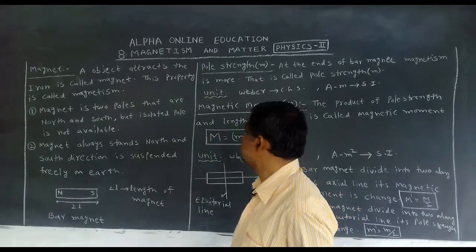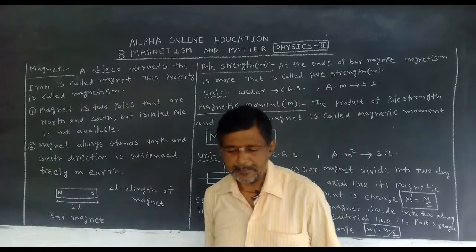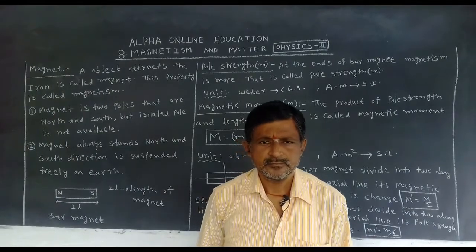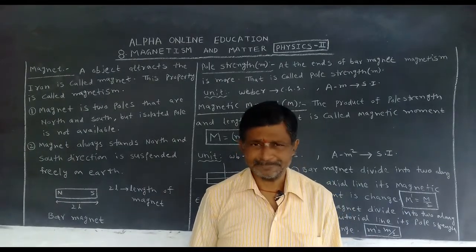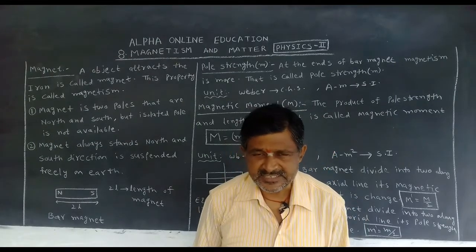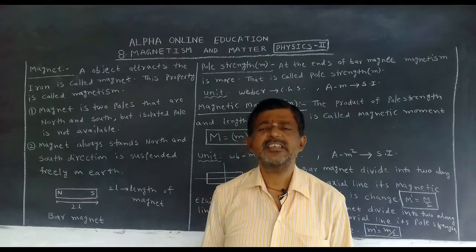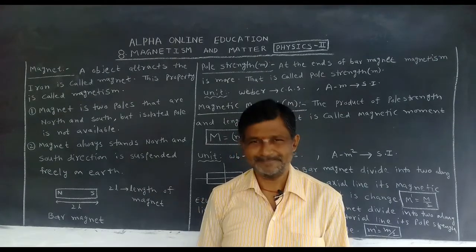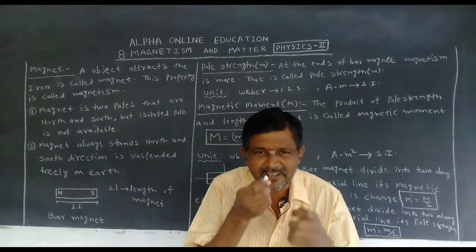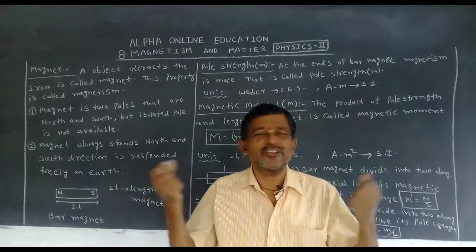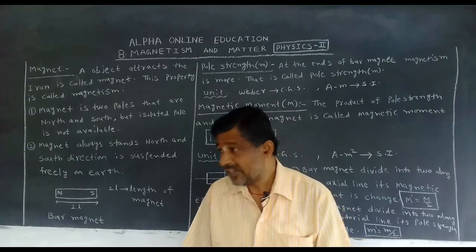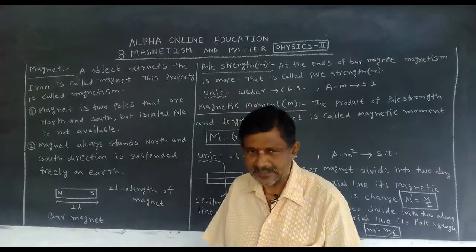The topic is magnetism and matter. Magnetism is a property of attraction by an instrument which sticks to iron, that we can see from our childhood. If you take a magnet and bring it near the iron, immediately it sticks. We enjoyed it. But actually, what is a magnet? That we want to discuss, and what are the uses.